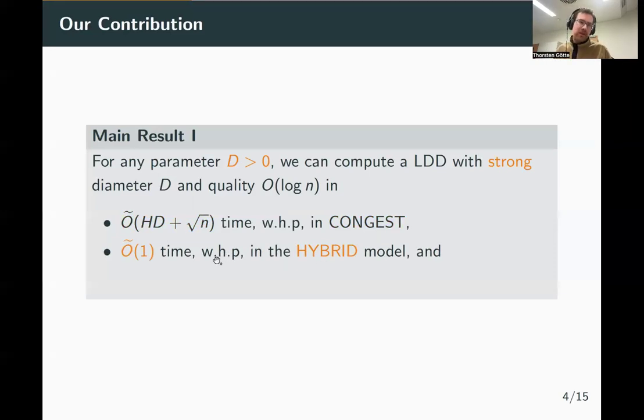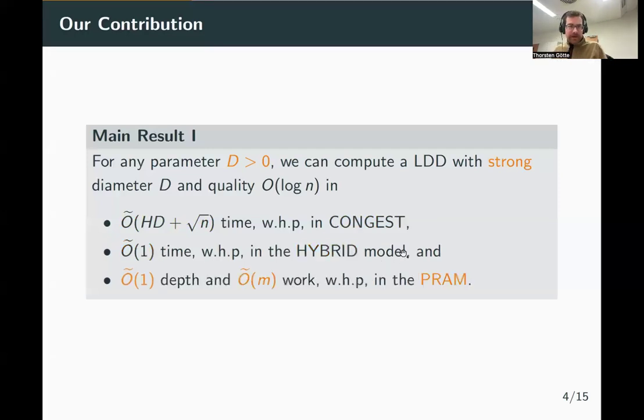Oh yeah, I forgot to mention, this O tilde hides polylogarithmic factors. And finally, in the PRAM, so in a parallel model, we can implement our algorithm in polylogarithmic depth and quasi-linear time in the number of edges of the graph, which is also as fast as the best previously known algorithm.